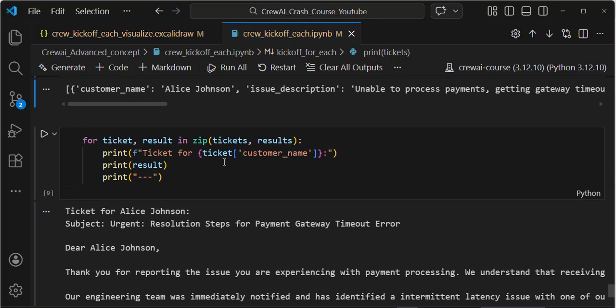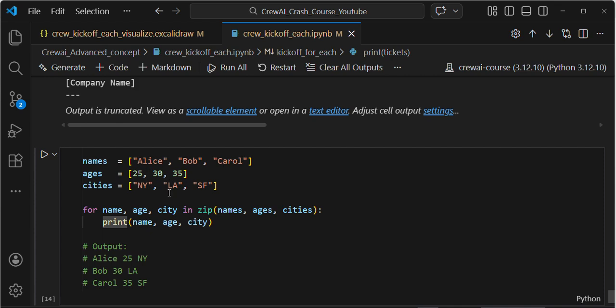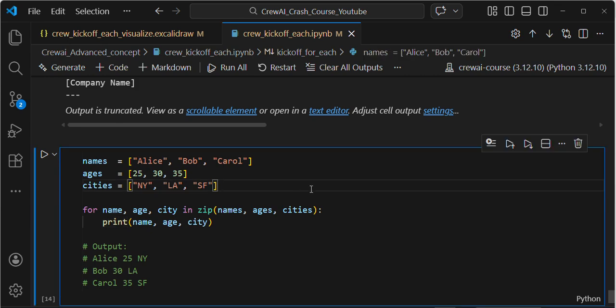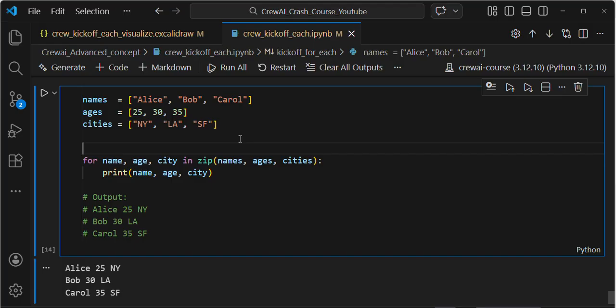If you don't know zip: given names, ages, and cities, using zip I can combine them. The syntax of zip is that you can provide different iterables.